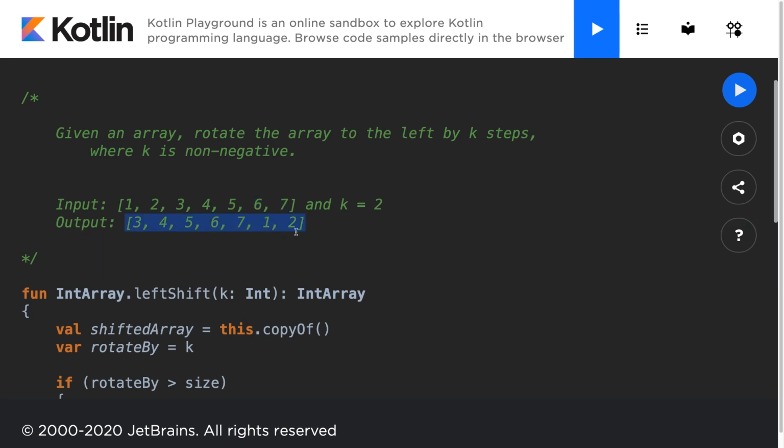So the output for a right array rotation would be 6, 7, 1, 2, 3, 4, 5. I challenge you to take each question one step further in order to challenge yourself appropriately for the interview test, and to try repeating the pattern by right shifting. Other than that, you have completed this interview question.